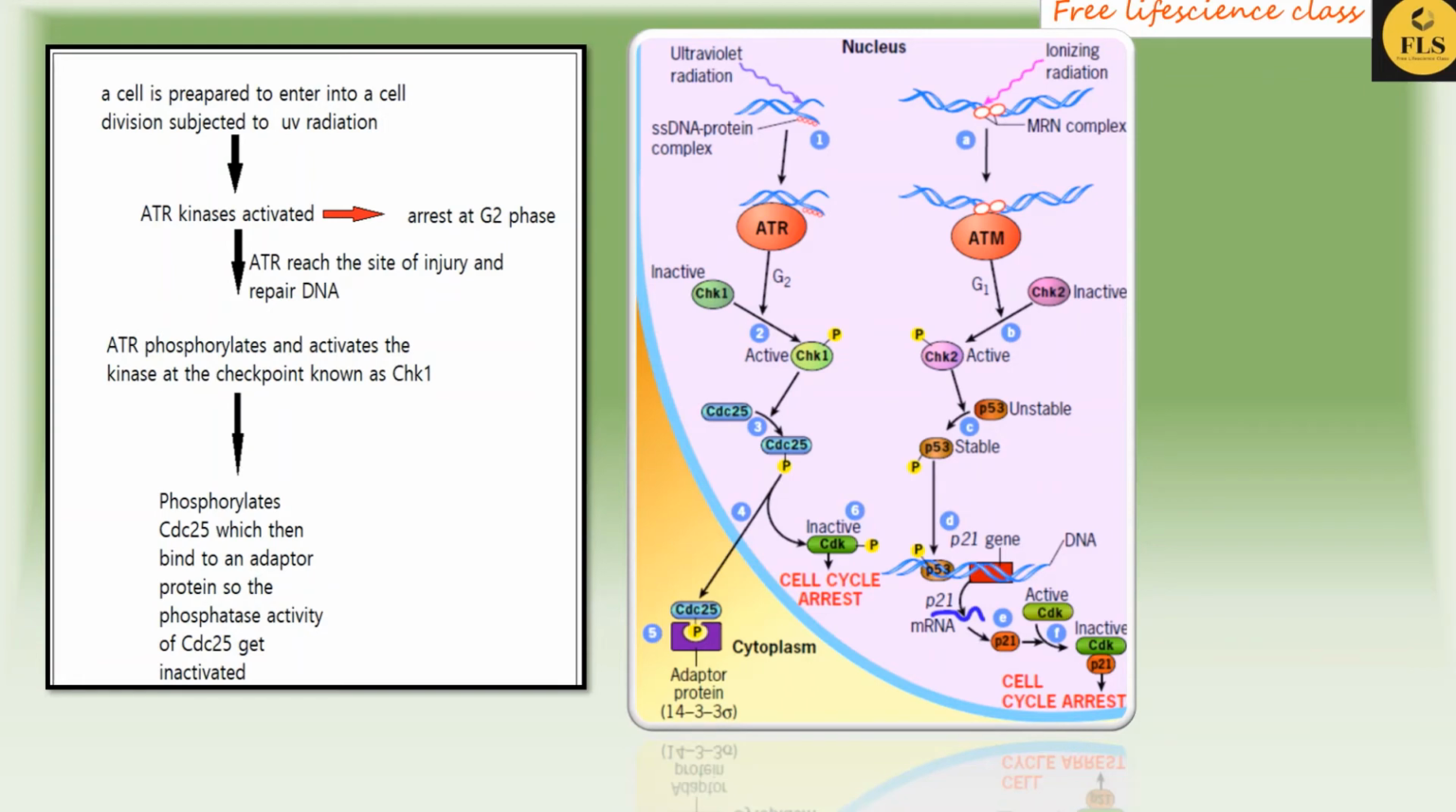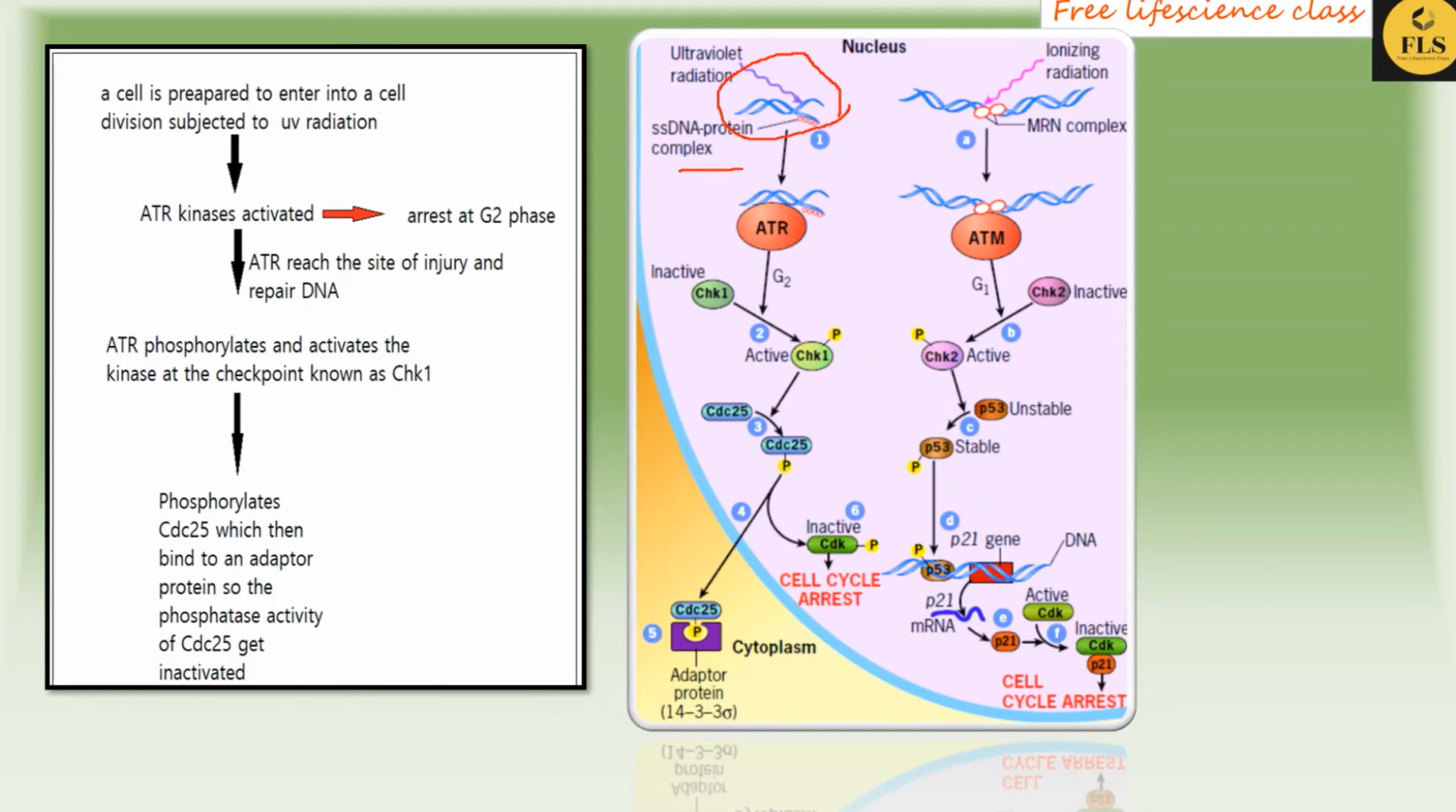There are two main types of damage that occur in DNA, one by UV radiation and one by ionizing radiation. When UV radiation hits the DNA, what happens? There is damage that will occur inside the DNA. So a protein known as the ssDNA protein complex will activate, and this will activate the ATR at the damaged location.